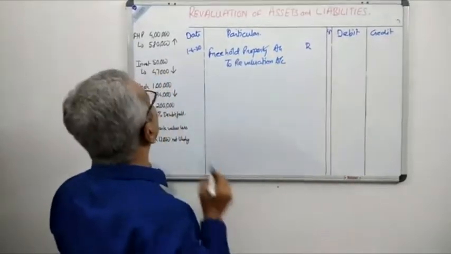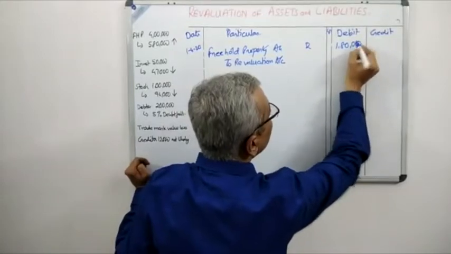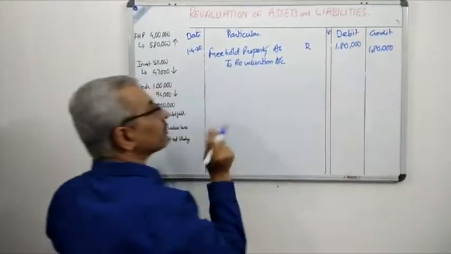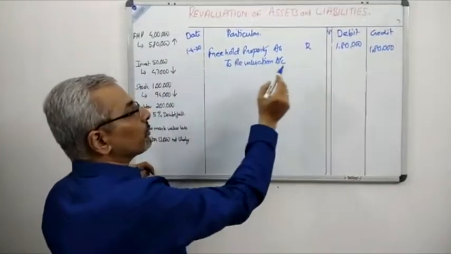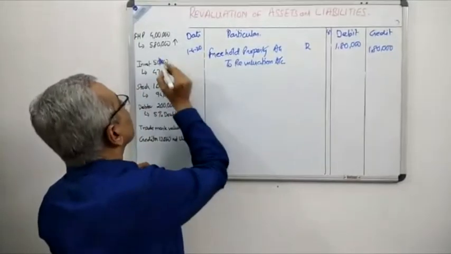You can see over here the value has increased to 5,80,000. That means it is an increase of 1,80,000. This is the first journal entry which we have done. Freehold property account debit to revaluation account of 1,80,000. Now this has been done.